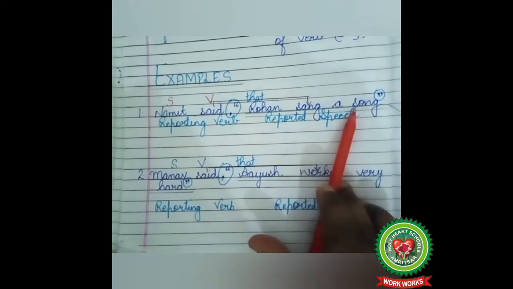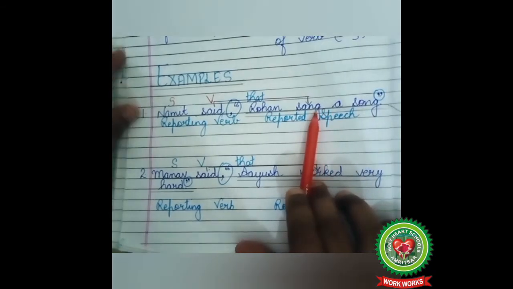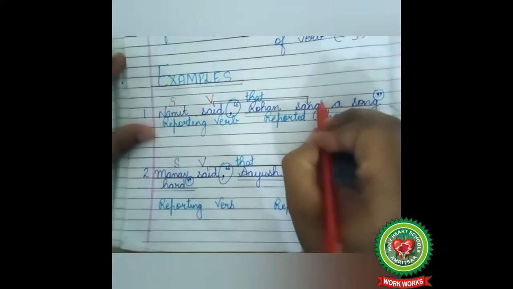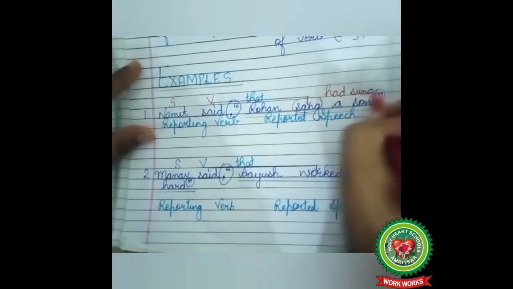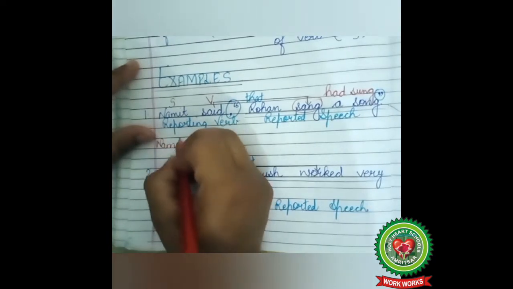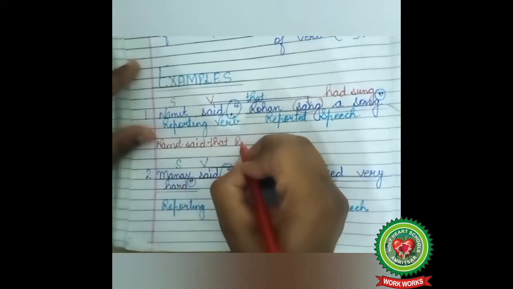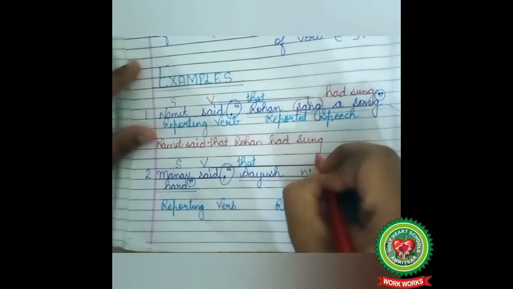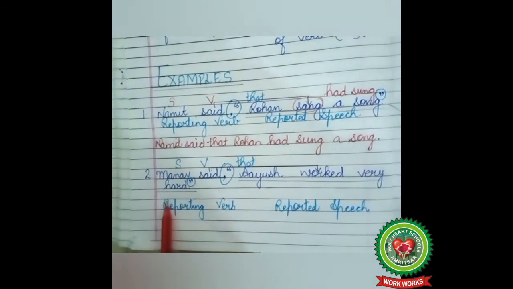Rohan sang a song. Here our reported speech is in simple past tense. And according to the rules, simple past tense changes into past perfect tense. So, in place of sang, what will come? Had sung. So our answer is: Namit said, in place of inverted commas, we use word that, Rohan had sung a song. Full stop. Okay, children, let's move on to the next example.